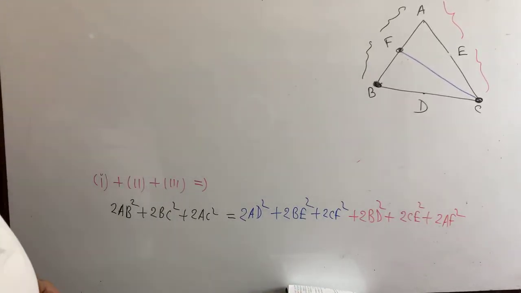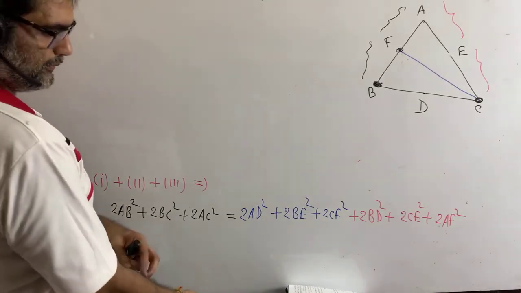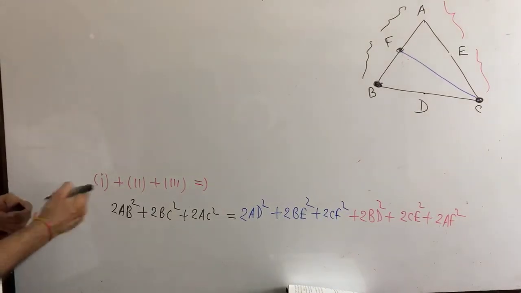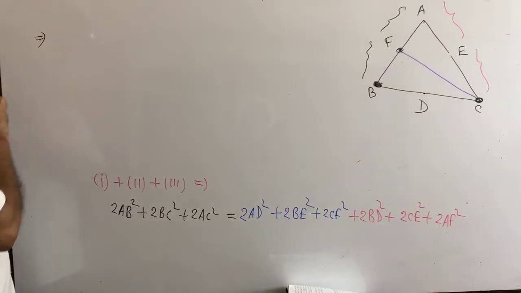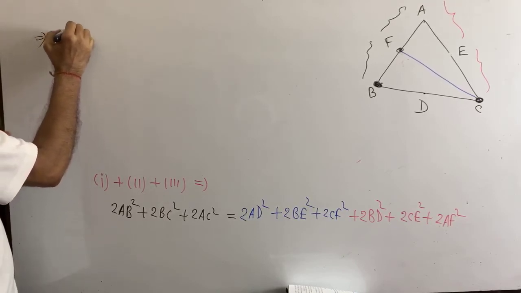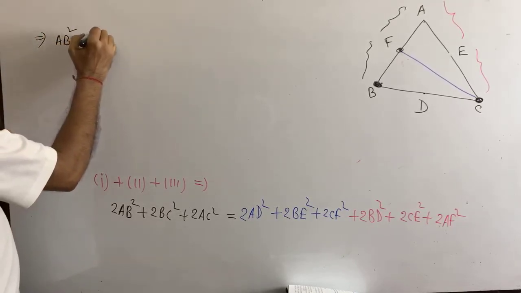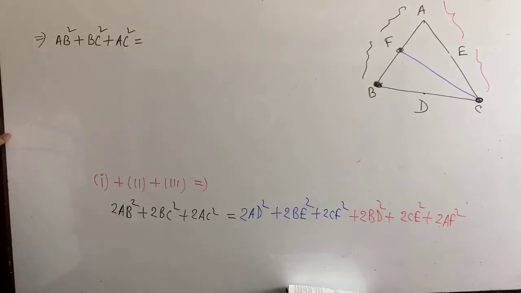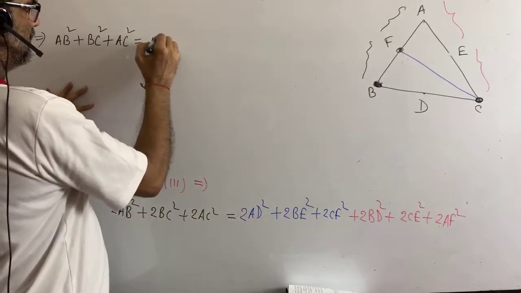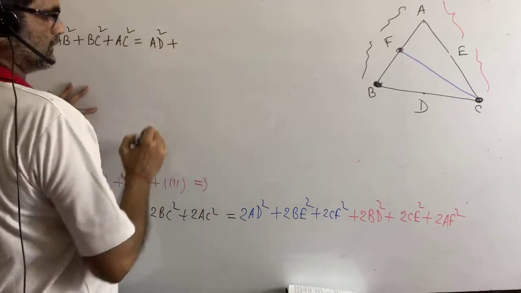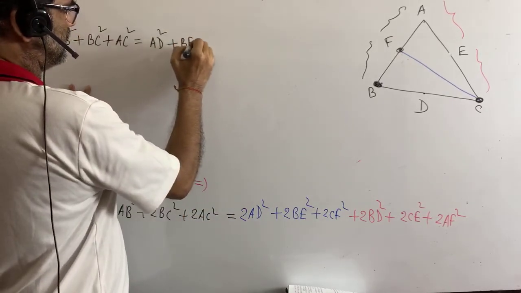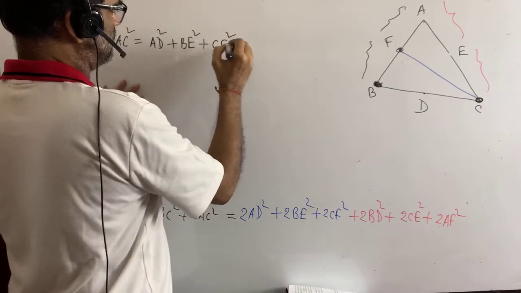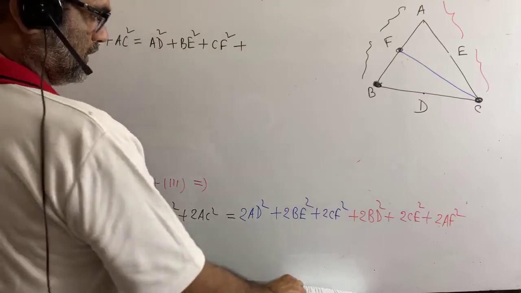Now you see, everywhere we have got 2, 2, 2, 2, right? So we can divide all by 2. So we will be left with AB square plus BC square plus AC square is equal to, we are getting here, AD square plus BE square plus CF square, then plus, you write down, it is what?